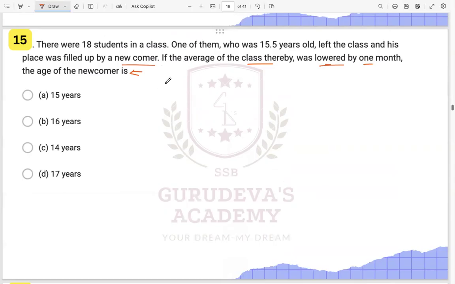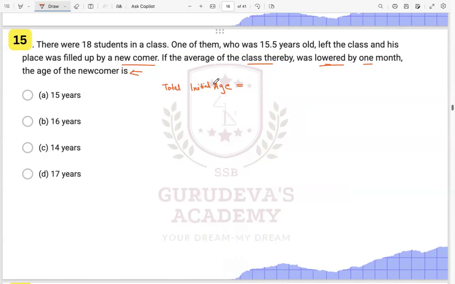So let us take the total initial age. Total initial age was how much? There are 18 students. One of them left the class, and because of this a newcomer came, and the average thereby lowered by 1 month.